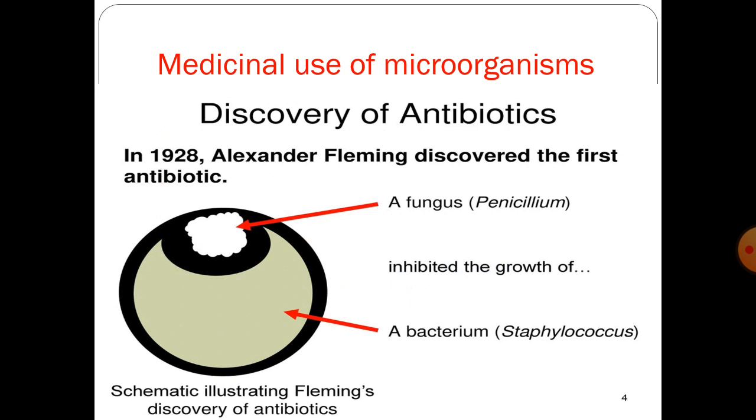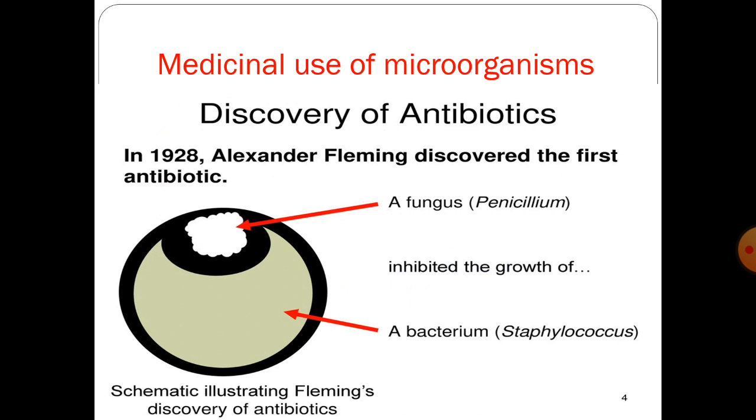Now, medicinal use of microorganisms. Microorganisms are used for making antibiotics. So we will go towards the history of antibiotics. The first antibiotic was discovered by Alexander Fleming. This discovery was by chance. You can see the diagram.